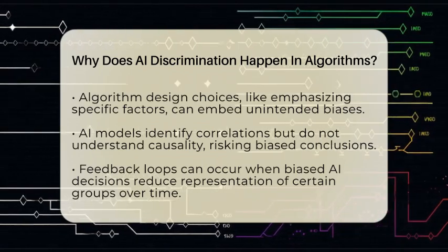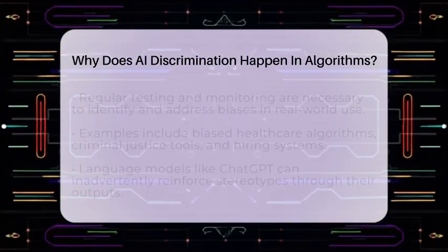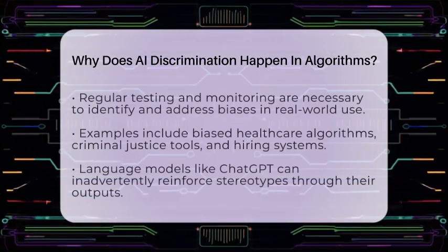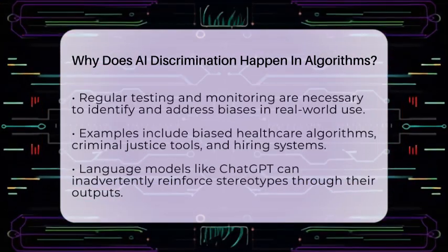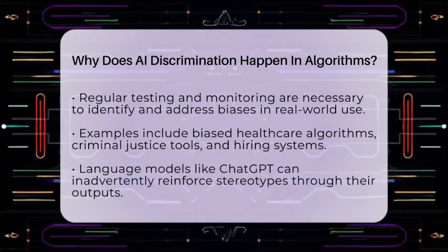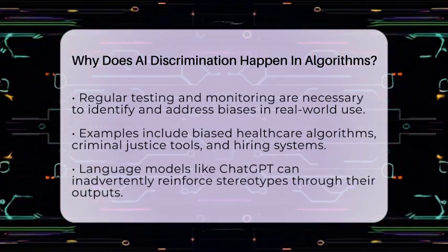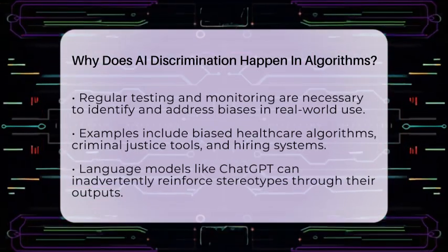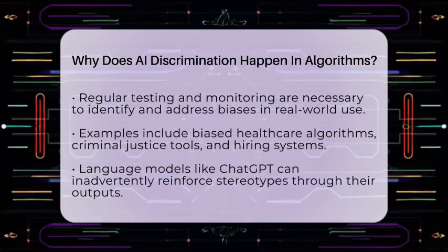For instance, if an AI sees a correlation between race and healthcare costs, it might wrongly assume one causes the other, leading to unfair treatment. Once AI is in use, it can create feedback loops. If an AI system denies opportunities to certain groups, those groups become less represented in future data. This cycle can make biases worse over time.